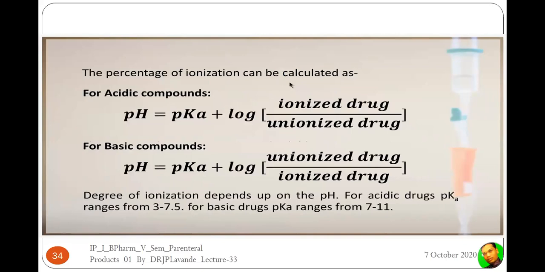The percentage of ionization can be calculated by the formula. For acidic compounds, pH is equal to pKa plus log of ionized drug divided by unionized drug concentration. Vice versa is the case for basic drugs. For basic drugs, pH is equal to pKa plus log of unionized drug concentration divided by ionized drug concentration. So the degree of ionization depends on the pH. For acidic drugs, the pKa is in the range of 3 to 7.5. For basic drugs, the pKa ranges from 7 to 11.